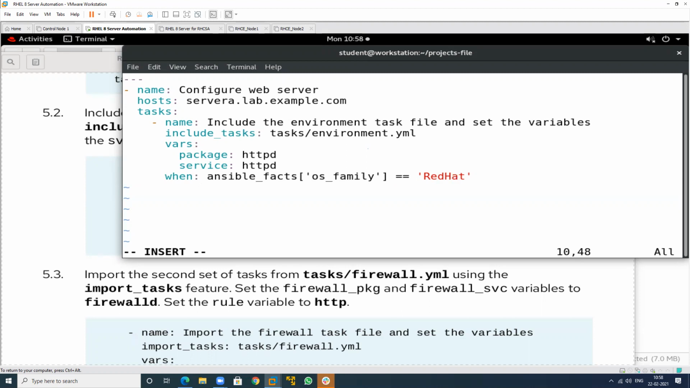If my family is Red Hat only, this particular task will be performed only on a Red Hat machine. So the OS is Red Hat, not CentOS. If you have another operating system, this particular task will not perform on that machine. If that is Red Hat, then only it will perform. Okay, it is for Red Hat only. Yes.